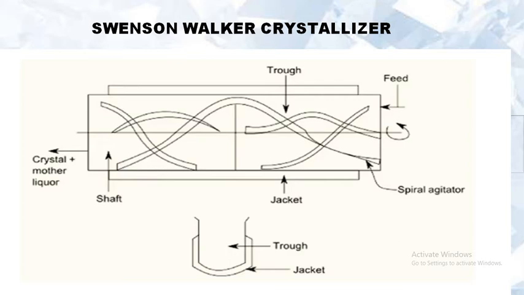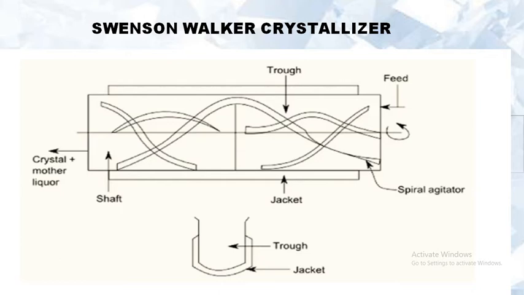The water jacket is divided into sections so that differential cooling may be used in the various zones. The crystallizer is built in units 10 feet long, and a number of units may be joined together to increase the capacity.